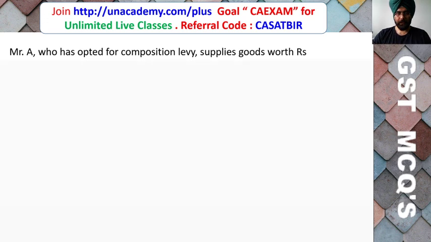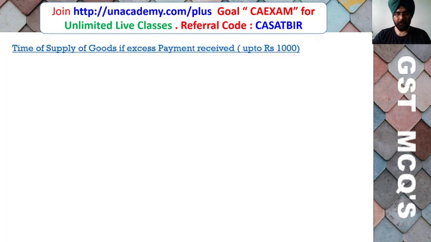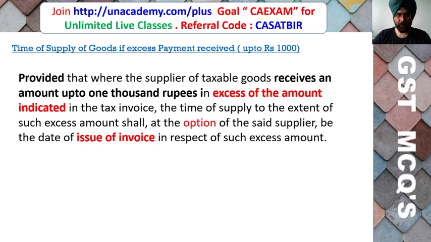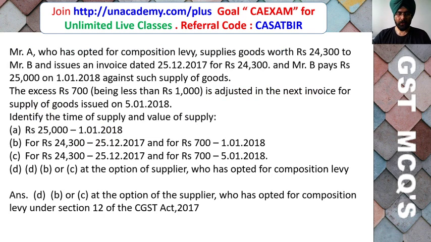So friends, here the correct answer concerns the time of supply of the goods. If excess payment is received up to 1000, then it is given in the GST Act that where the supplier of taxable goods receives an amount up to 1000 rupees in excess of the amount indicated in the tax invoice, the time of supply to the extent of such excess amount shall, at the option of such supplier, be the date of issue of invoice in respect of such excess amount, as per Section 12 of the CGST Act. So here it will be D, that is B or C, at the option of the supplier who has opted for the composition levy.